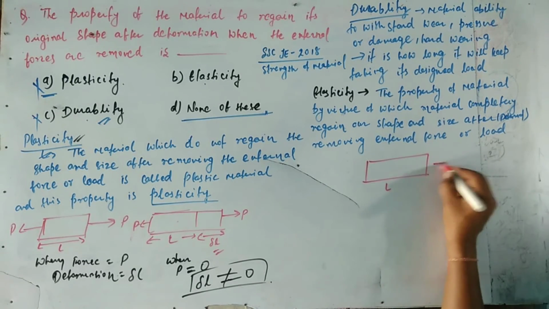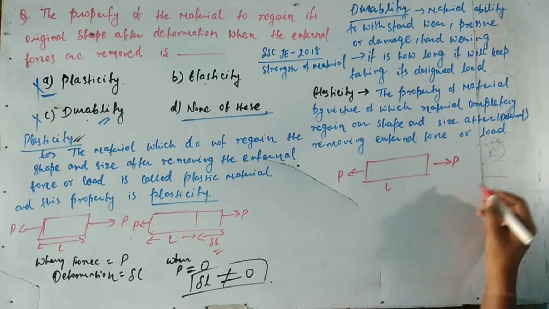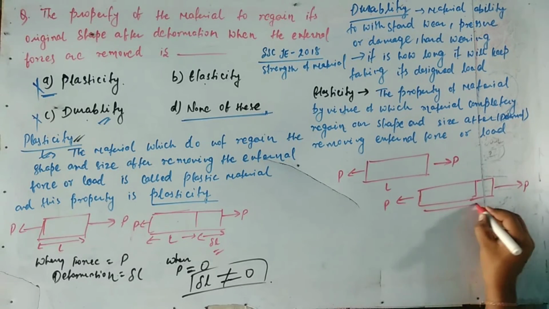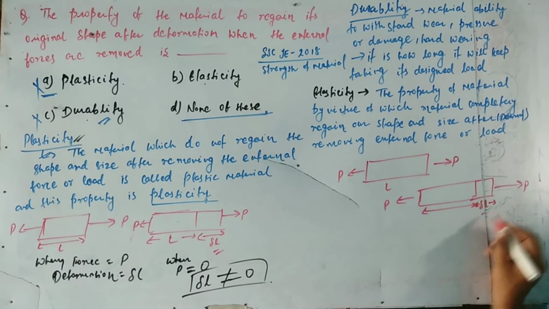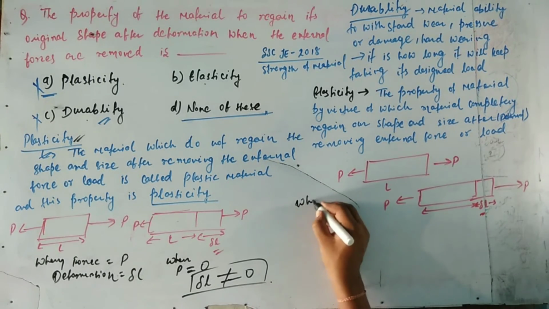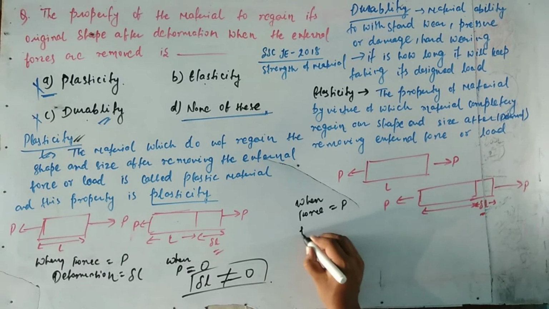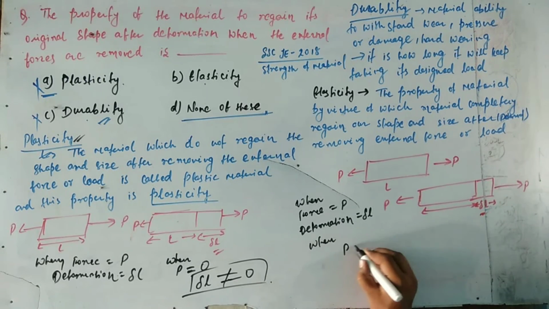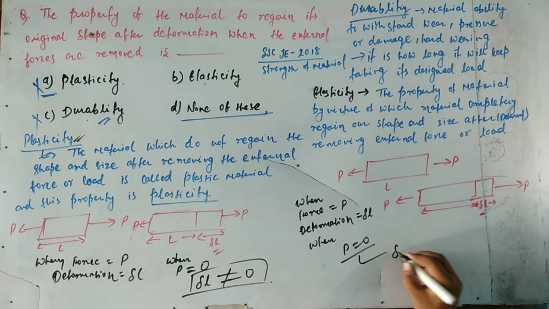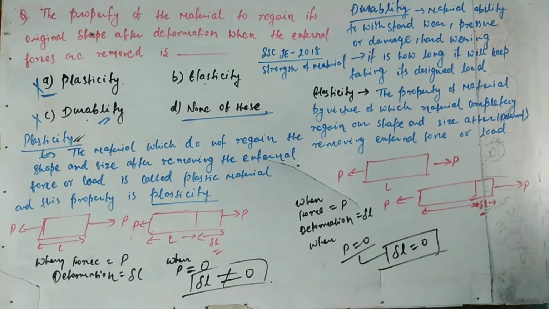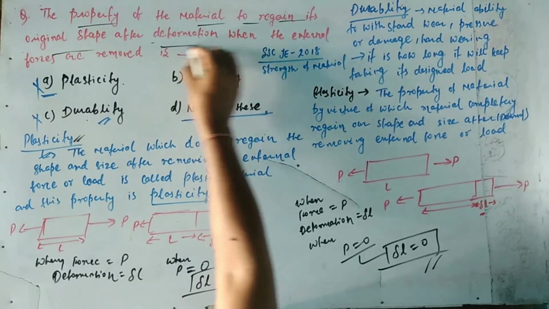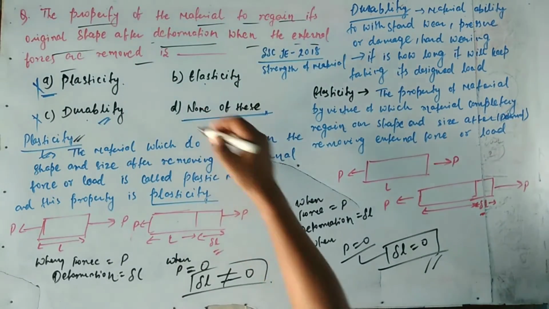Suppose this one is the material and L is its length, and we apply the forces P. When we apply the forces P, deformation takes place, that is del L. So when force equals P, deformation equals del L. And when P equals 0, the deformation del L equals 0, and that property is called elasticity. So according to the question, option B will be correct, that is elasticity.